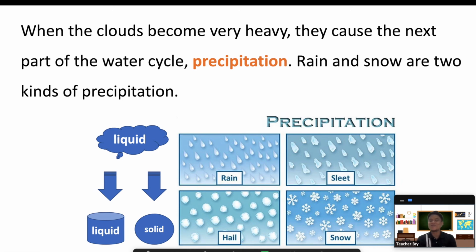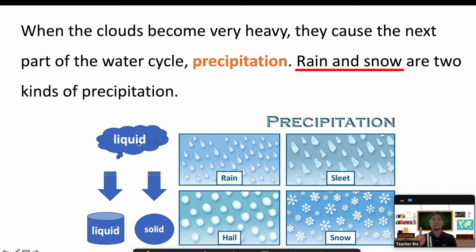What is the word in red? Right, precipitation. What is precipitation? Can you make a guess what is precipitation by reading the context here? The answer is just right here in the paragraph. Come on. You got it? Let me tell you. Precipitation just means rain and snow. So when the clouds become very heavy, they cause the next part of the water cycle, and that is precipitation. Rain and snow are 2 kinds of precipitation.